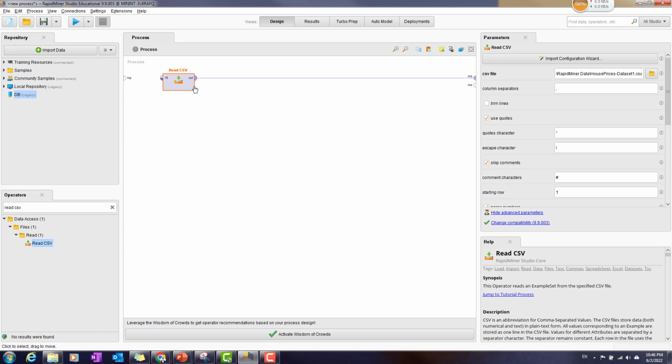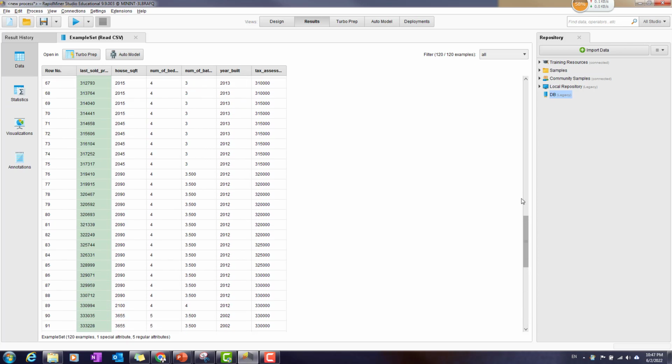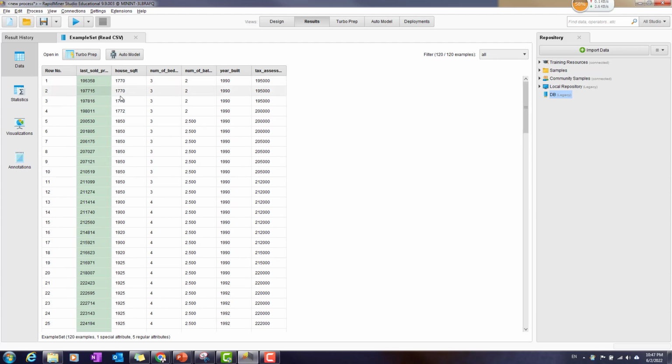Okay, so that means it understands that you read the data into the result. Now we execute the process. And you can see right over here that everything has been put in order, and that tells me that there are 120 examples. That means 120 observations have been saved into RapidMiner.